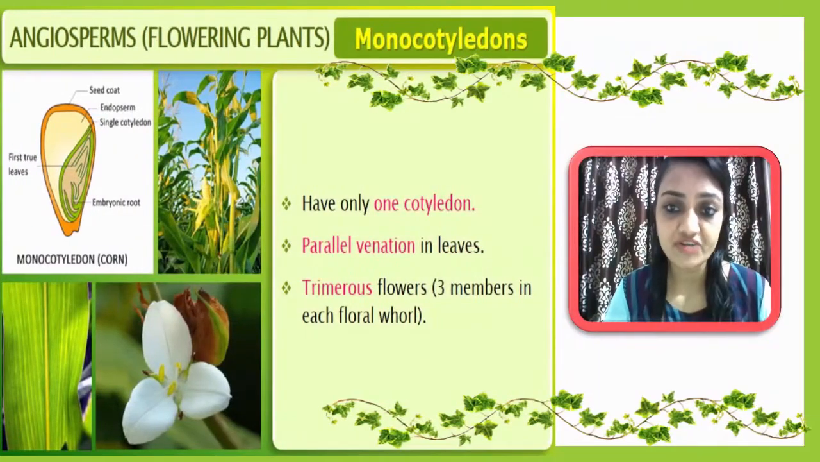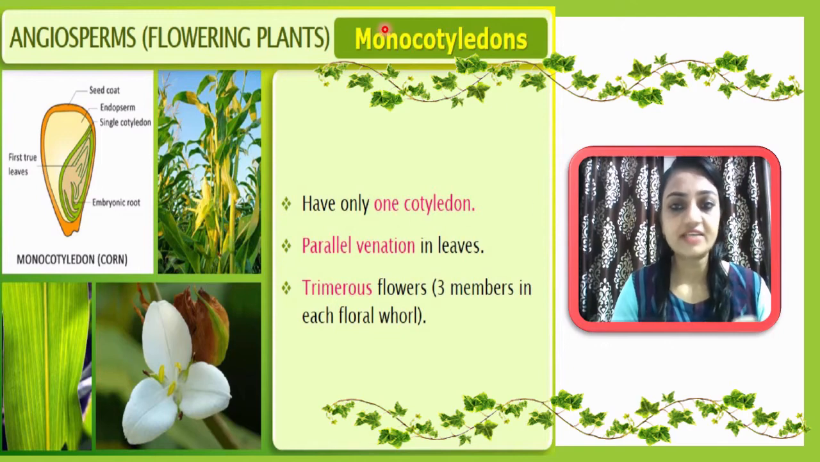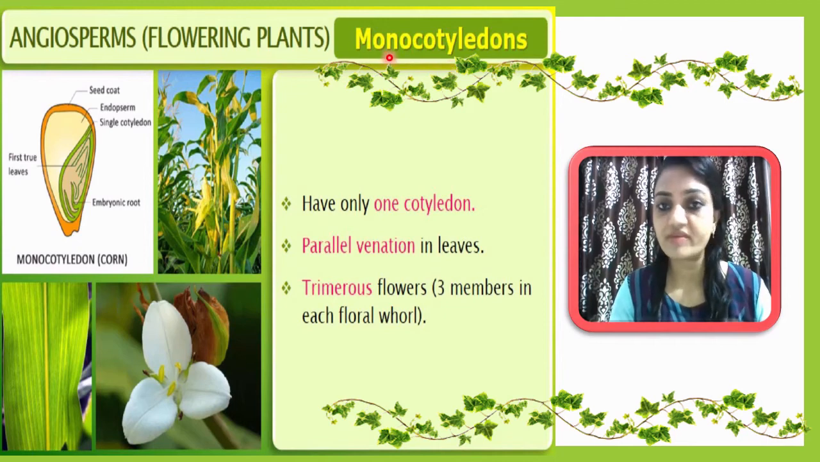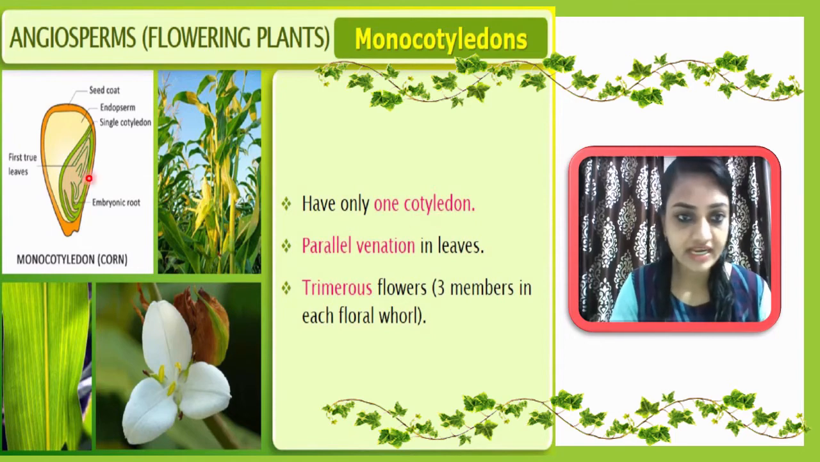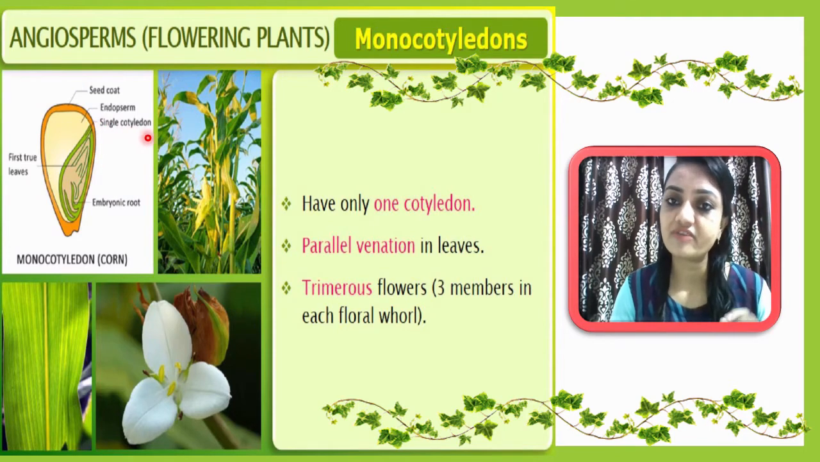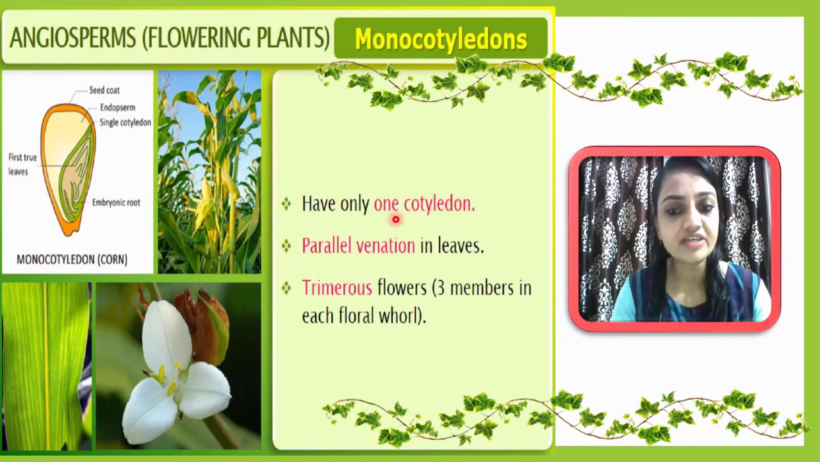The next group is the monocotyledons. As I told you already, in dicotyledons there are two cotyledons present. Here mono means one, so you will observe only one cotyledon inside the seed, like this. Here you can see the seed structure. A single cotyledon is present inside the seed, and that's why this whole group of plants is considered monocotyledons. So how can we differentiate it from the dicotyledon? Here only one cotyledon is present, whereas in a dicotyledon there are two cotyledons. This is the differentiation between monocotyledon and dicotyledon.